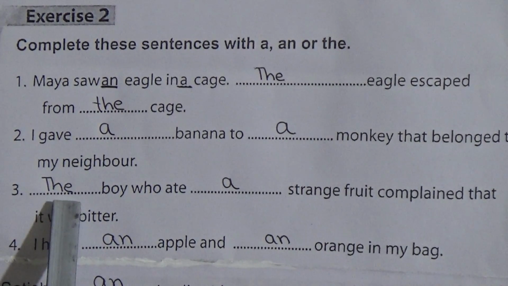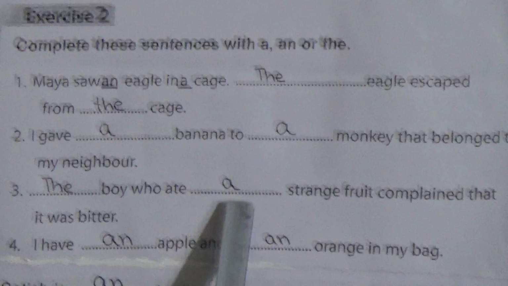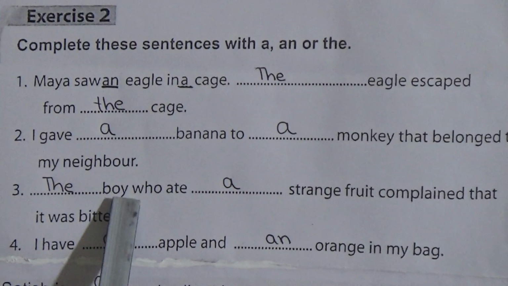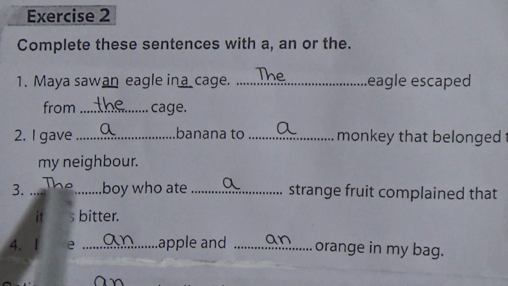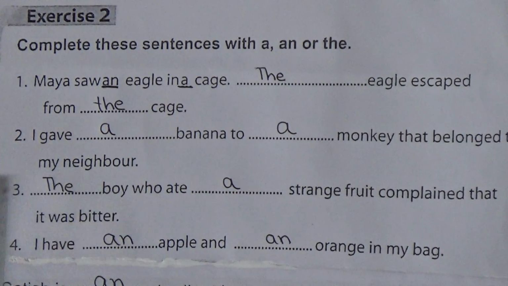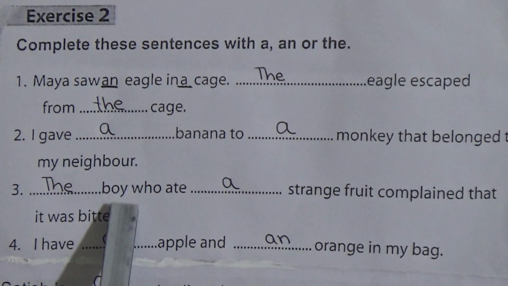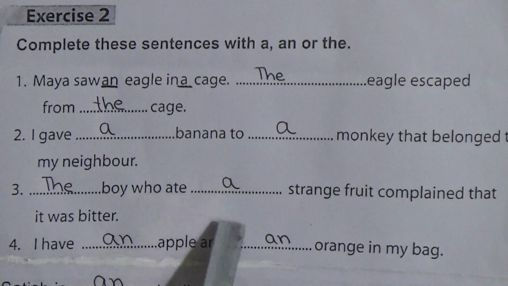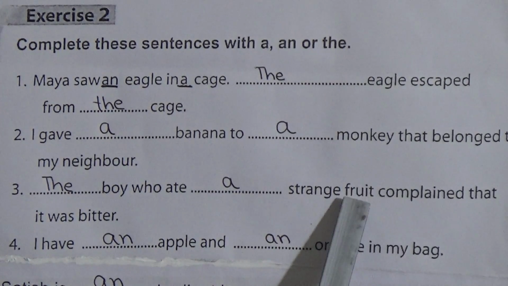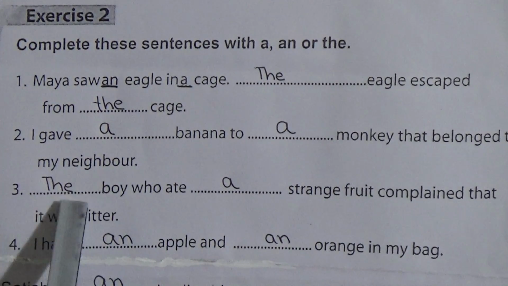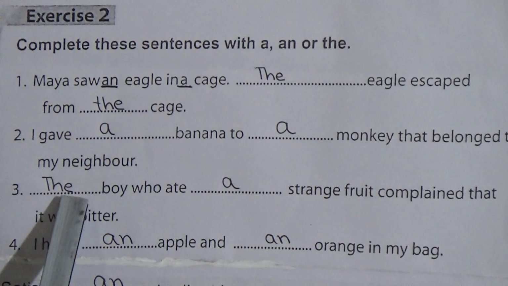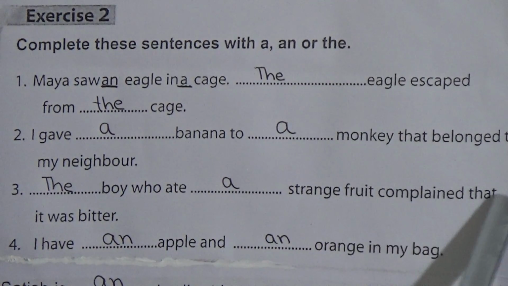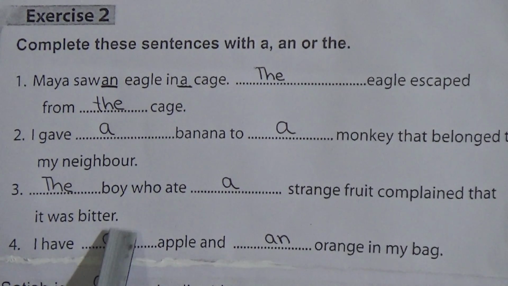Number 3. The boy who ate a strange fruit complained that it was bitter. We used here the before boy because it specifically indicates the boy who ate the strange fruit. So we used here the boy. The boy who ate a strange fruit complained that it was bitter.